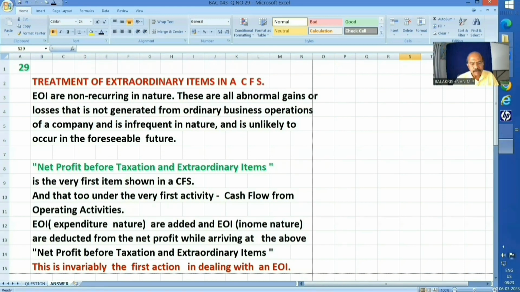Treatment of extraordinary items in a cash flow statement. Now, extraordinary items are non-recurring in nature. These are abnormal gains or losses that are not generated from ordinary business operations of a company and are infrequent in nature. I repeat, it's very much infrequent in nature and is unlikely to occur in the foreseeable future.